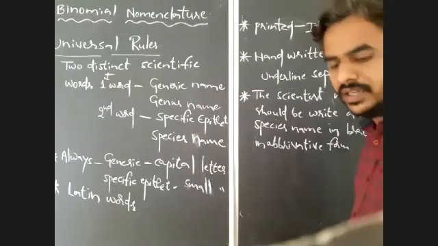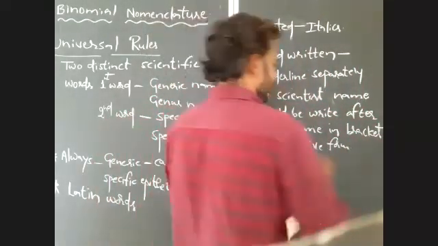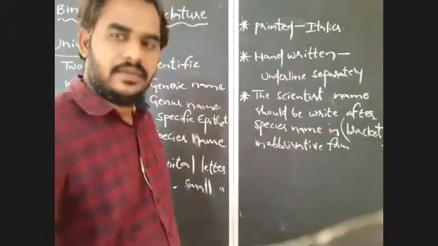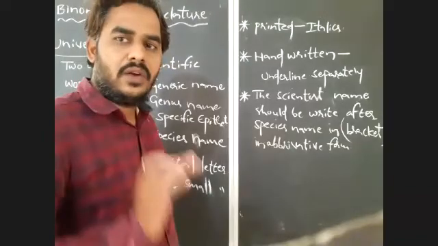Especially, I told you, in bracket. Just wait. One more point you have to notice here: when you have to use the bracket, and when there is no need to use the bracket, that also I will give you.